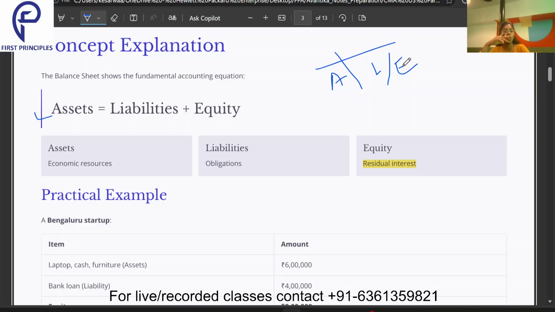Assets means what all we own, liabilities means what all we owe, and whatever is remaining out of assets and liabilities is termed as the equity. So we can say assets minus liabilities is equal to the equity.